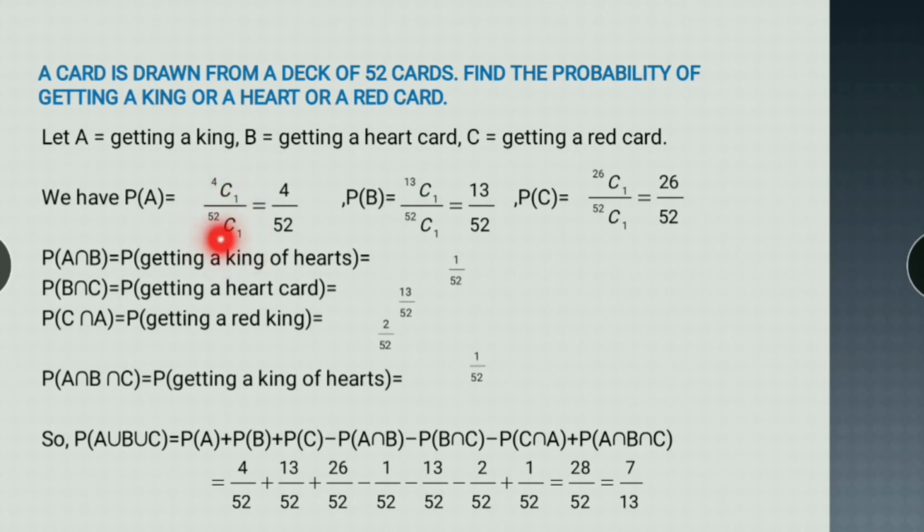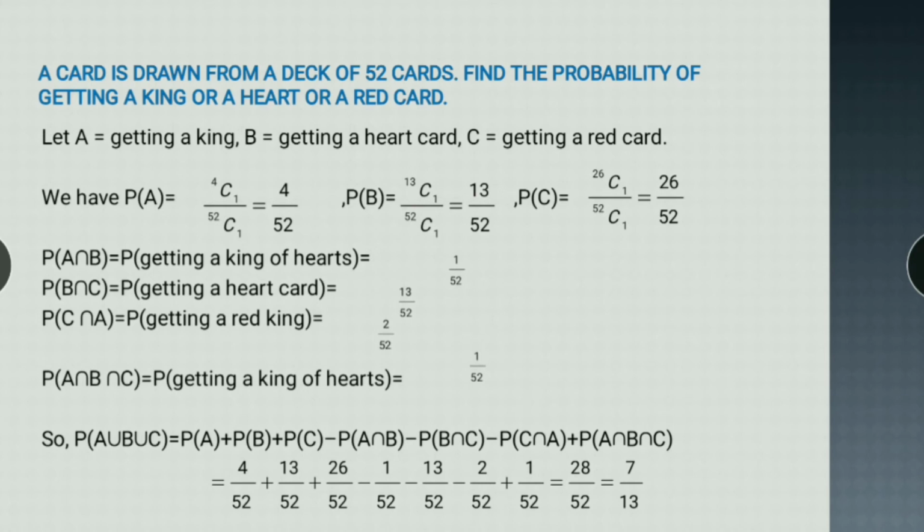The total number of ways of taking out one card from the pack of 52 cards is 52C1, and the probability of king will be 4C1 divided by 52C1, which comes out to be 4 upon 52. Similarly, for the probability of getting a heart card, how many heart cards are there? There are 13 heart cards. So probability of B is 13 by 52. And for the probability of getting a red card, there are two kinds of red cards in our playing cards.